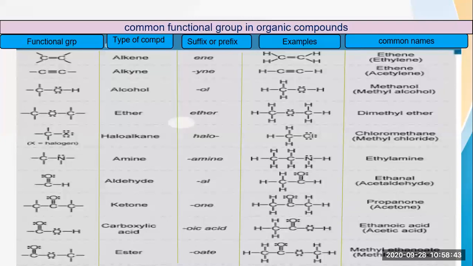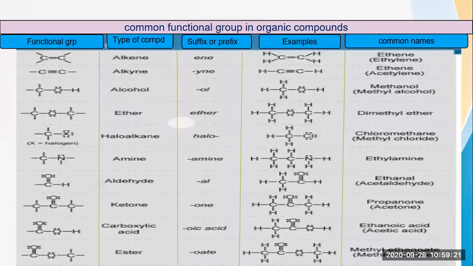CH3 is written here, methyl group is attached, then the COOH group is attached. Now as you can see in the example, 2 carbon atoms are present. So if 2 carbons are present, then we have to write ethane. Then instead of that E, you have to write OIC acid, that is ethanoic acid. Very simple. If you understand it properly, you will be able to write it. Ethanoic acid. You can also call it acetic acid.